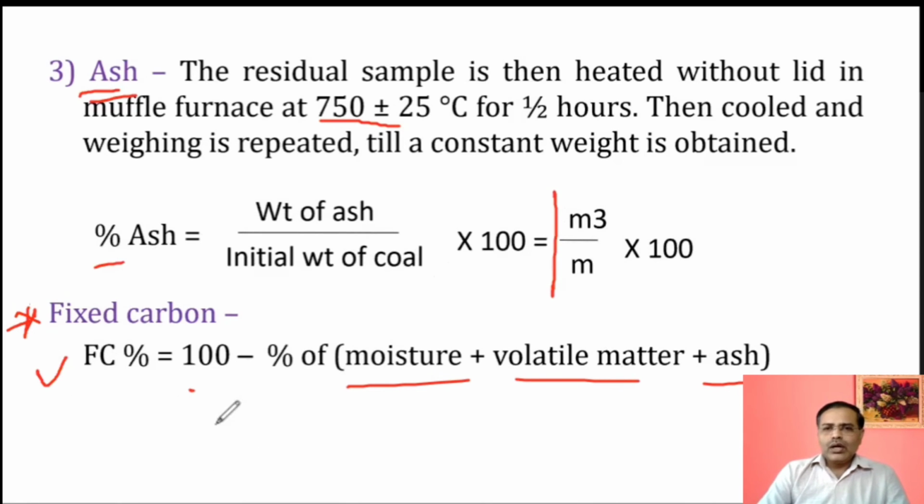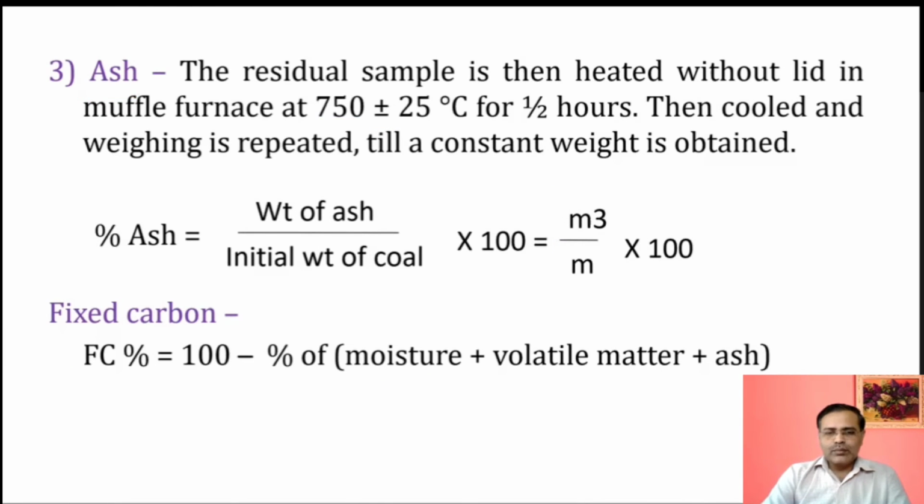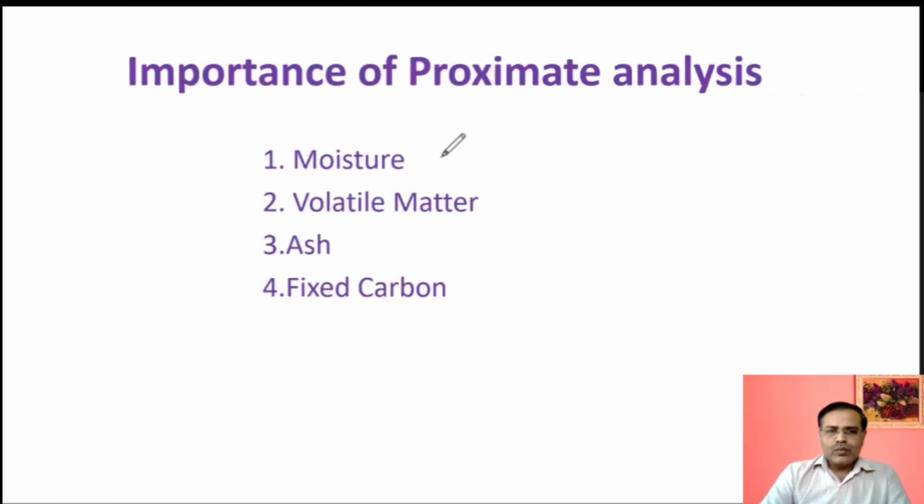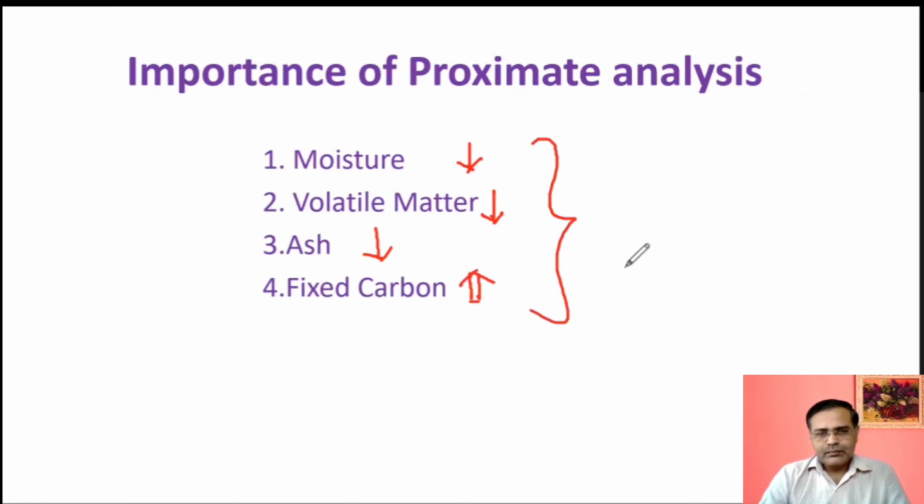Now, one more important thing which is required here is the significance or importance of this proximate analysis, which means what is the role of moisture and these things. It means what is expected. The moisture should be present in less quantity. Volatile matter also should be present in less quantity. Ash should be present in less quantity, and fixed carbon should be present in maximum quantity, so as to have better quality coal.